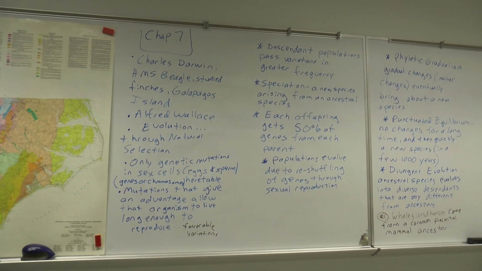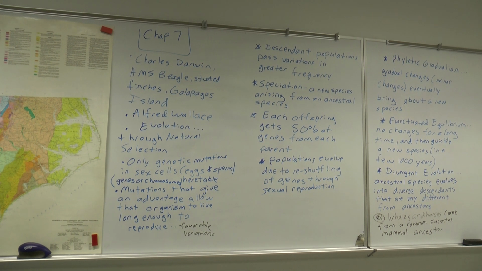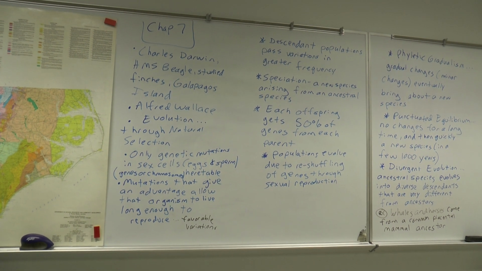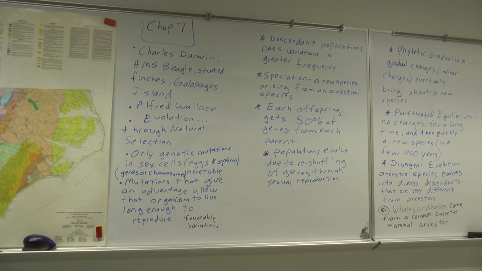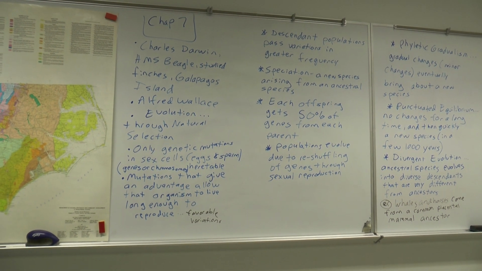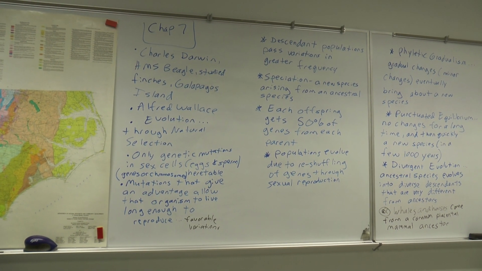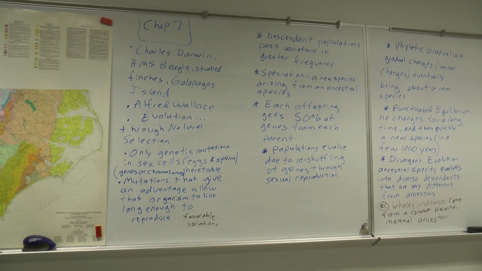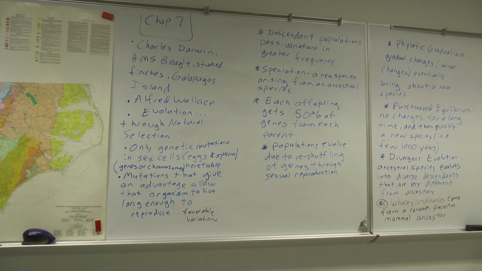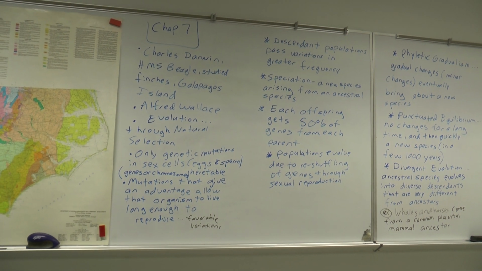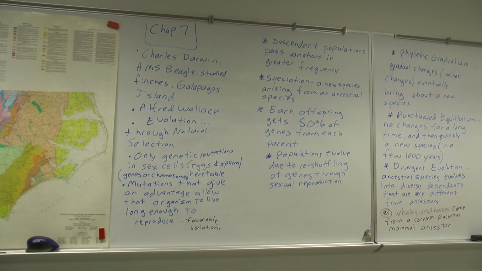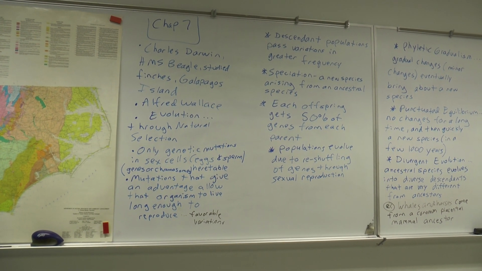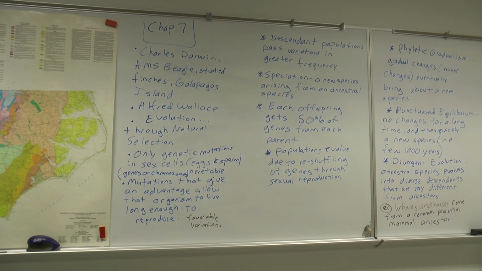To give you an example of genetic mutations that are not passed down, skin cancer. I had a skin cancer adventure, I don't know, 4 or 5 years ago, and I had a basal cell carcinoma on my cheek. Honestly, I know it was my own fault because when I was 18, 19 years old, I went to the tanning bed a little bit, on and off for a couple of years. Of course, that raised my chances of getting skin cancer. I don't have children, but if I had had a child or two, there's no way that I would pass my skin cancer down to them, because that was a genetic mutation that happened in cells on my face, not in the sex cells.